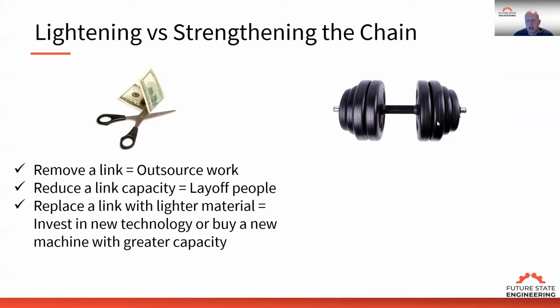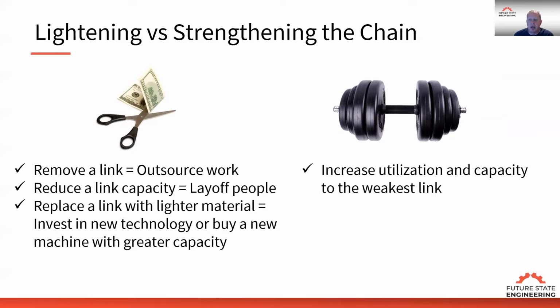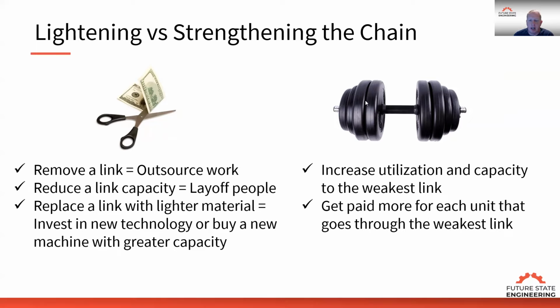How do I strengthen the chain? I can increase the utilization and capacity to the weakest link. That's looking at the weakest link and understanding how can I get more through that process. Or I could get paid more for each unit that goes through that resource.